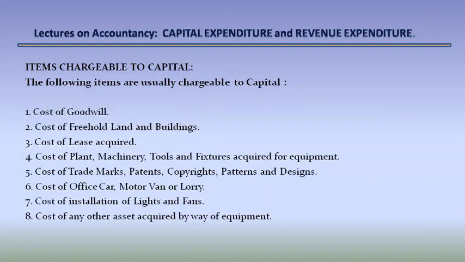Items chargeable to capital. The following items are usually chargeable to capital. Cost of goodwill, cost of a freehold land and building, cost of lease acquired, cost of plant, machinery, tools and fixtures acquired for equipment, cost of trademarks, patents, copyrights, patterns and designs, cost of office car, motor van or lorry, cost of installation of lights and fans, cost of any other asset acquired by way of equipment.